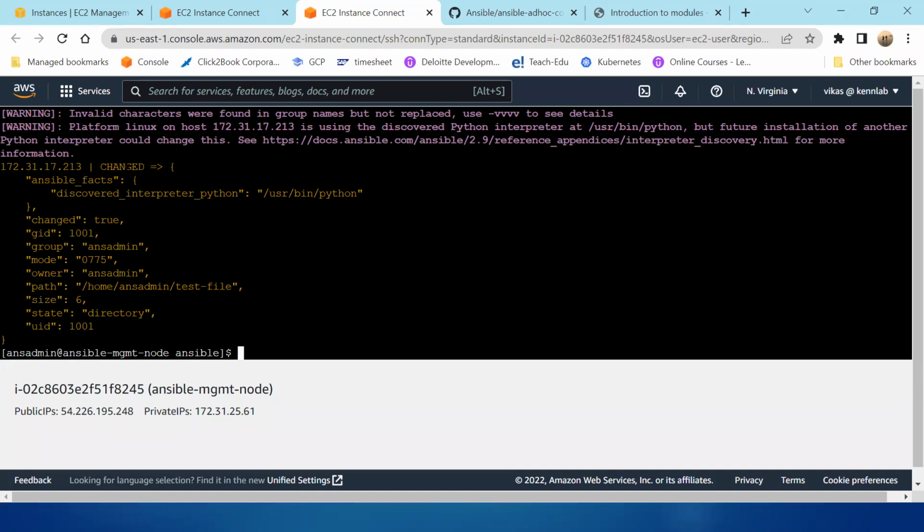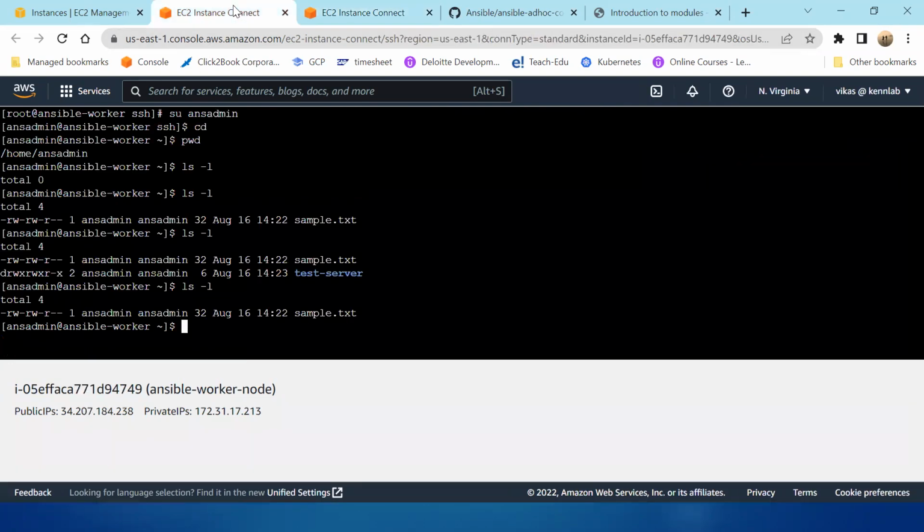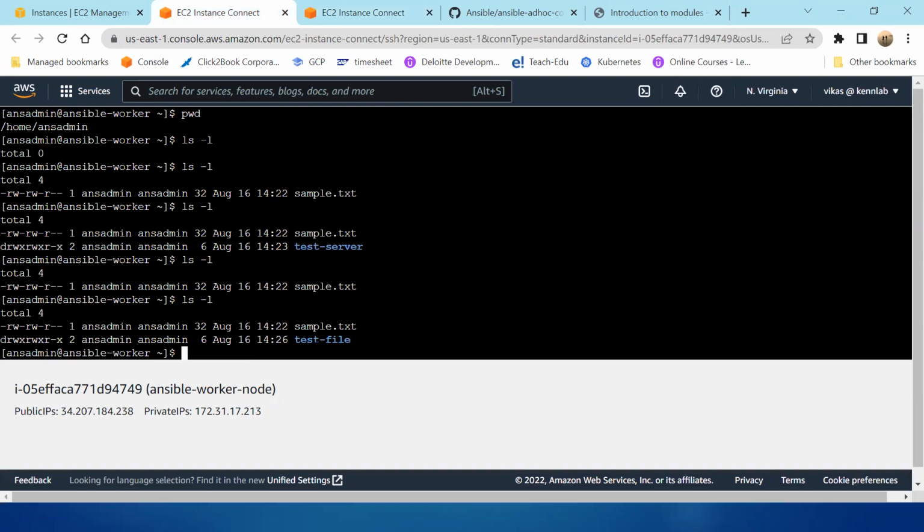Here it says changed. Now go back here. See, a folder named test file got created. For the same thing, I can use mkdir, which comes with the shell module. Similarly, I can use the file module. Now the file module has more features. I'll show you.